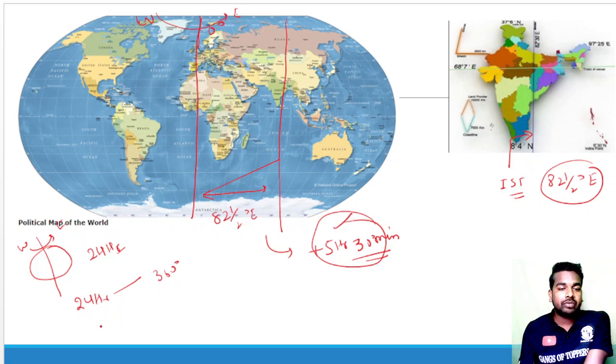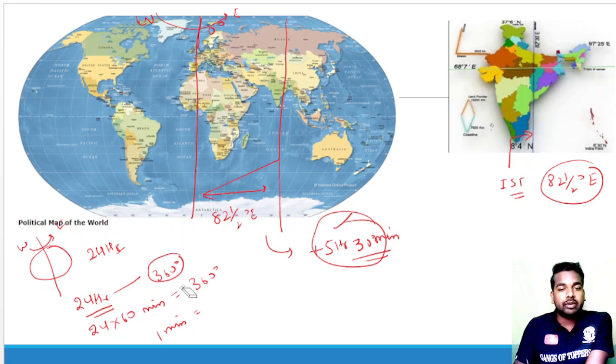If we multiply by 60, it comes to 1440 minutes equal to 360 degrees. So in 1 minute, how much will come? Suppose in 24 hours it completes a 360° rotation. So we have to apply the unitary method.